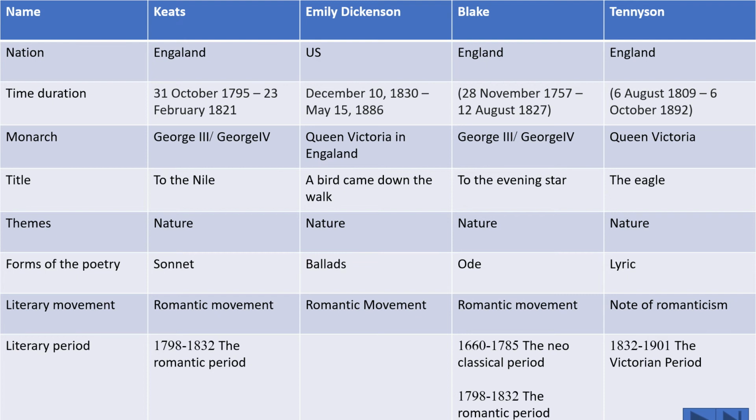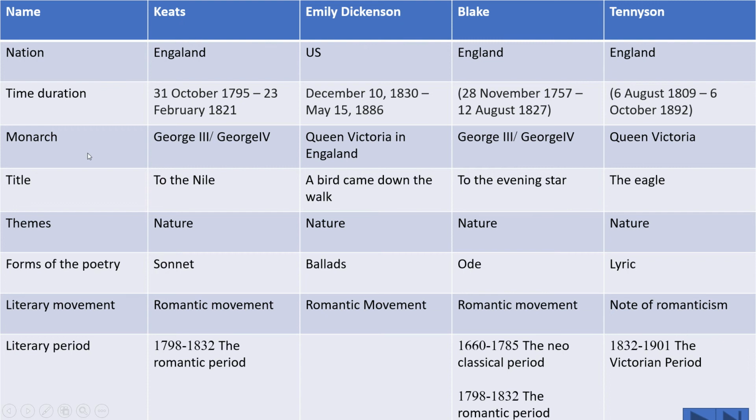They all lived in the same lifetime period. Keats 1795 to 1821, Emily Dickinson from 1830 to 1886, Blake 1757 to 1827, Tennyson from 1809 to 1892.